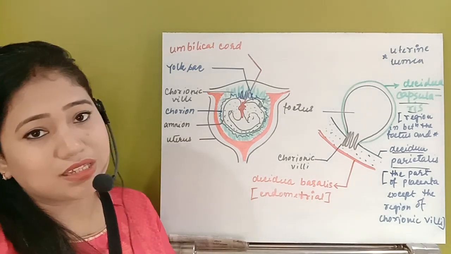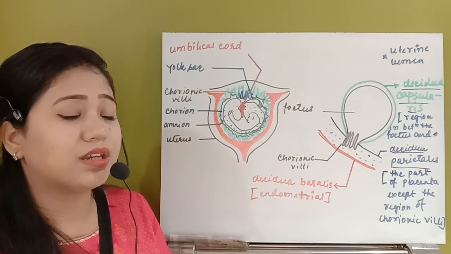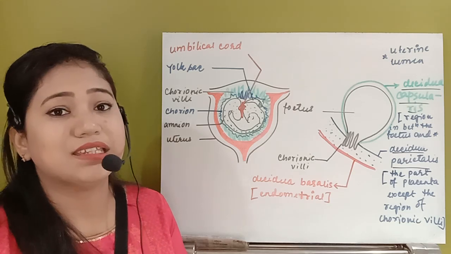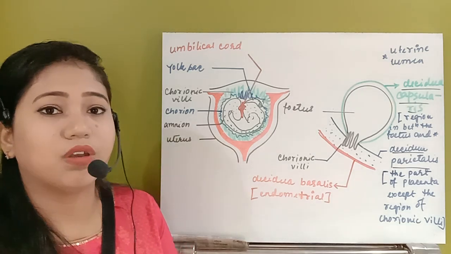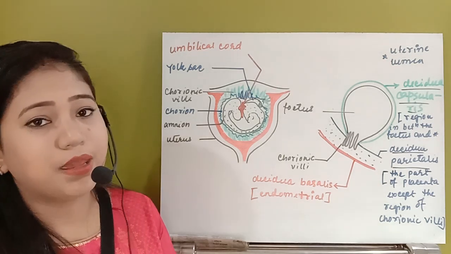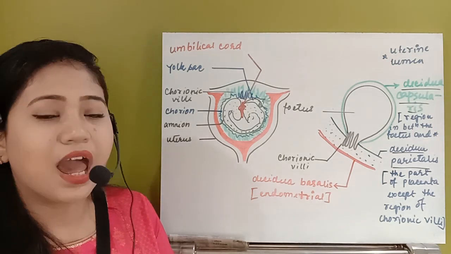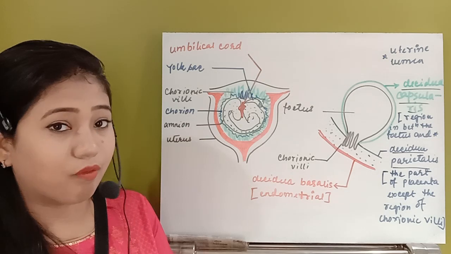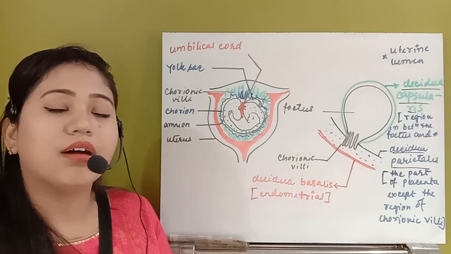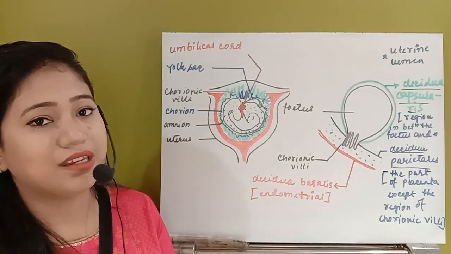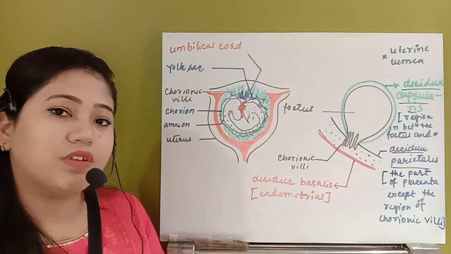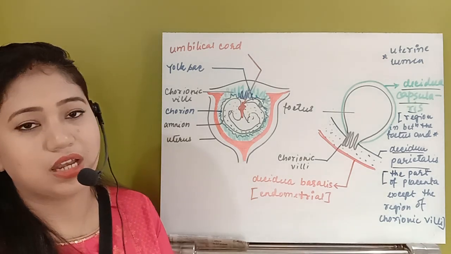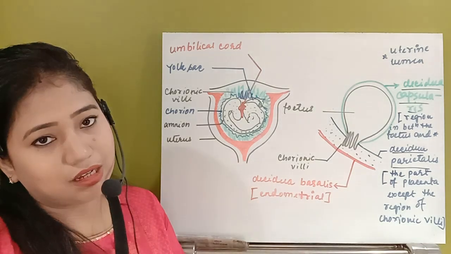So that is known as the decidua. So in case of human, the human placenta is decidual in nature. Decidual in nature means the baby, whenever it gets parturited, within half an hour to 1 hour, the placenta will also get detached from the body and it will just shed from the uterine lining. So that is the placenta.